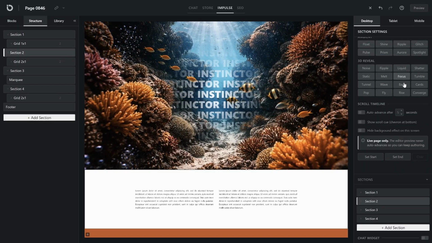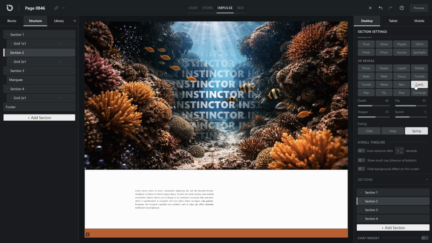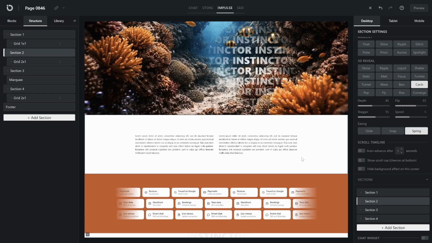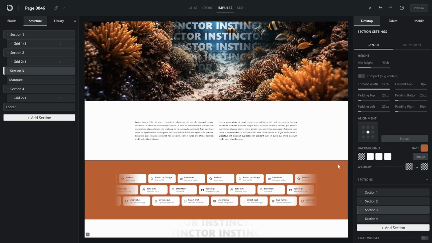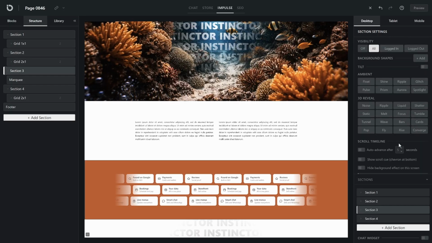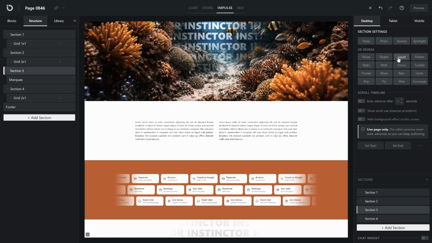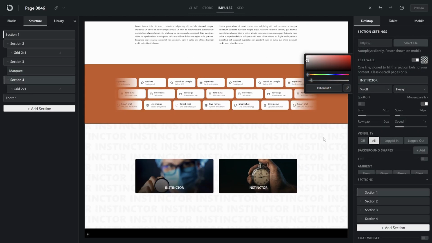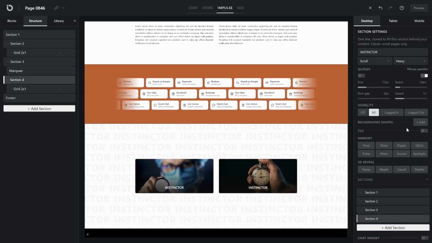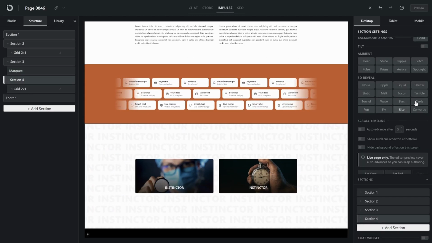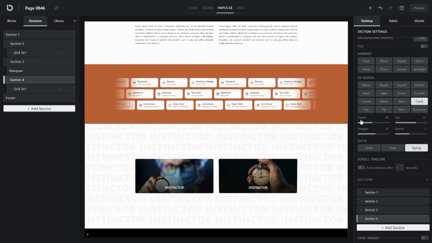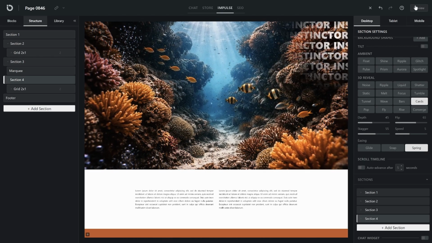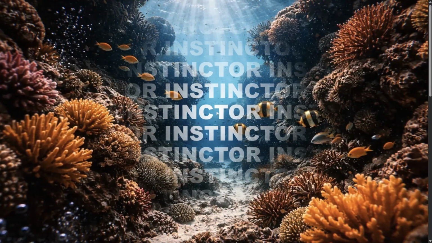Now, scroll down the settings panel a little. Right here, 3D reveal. This one, my friends, is what makes a page stick in someone's memory. There are 16 different effects. Let's pick one. Then select the next section and give it a 3D reveal too. Now scroll the page and just look how beautifully it all comes together. Click preview and you can see exactly how your page behaves on the live site.